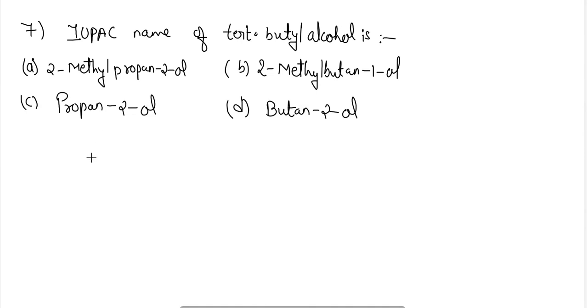So for the tertiary butyl alcohol, tertiary means 3 carbon atoms will be attached to the carbon atom which is containing the alcohol group: CH3, CH3, and CH3. This will be the compound. So if this is the main chain, then the name of this compound will be 2-methyl propane 2-ol. So option A will be the correct answer here.